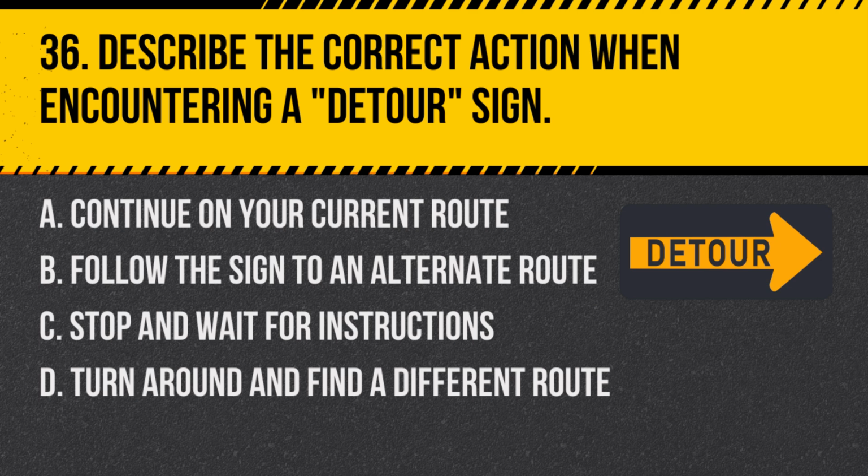Question 36. Describe the correct action when encountering a detour sign. A. Continue on your current route. B. Follow the sign to an alternate route. C. Stop and wait for instructions. D. Turn around and find a different route. Answer B. Follow the sign to an alternate route. A detour sign indicates that your usual route is temporarily closed, and you should follow the directions provided on the sign to an alternate route around the closure.